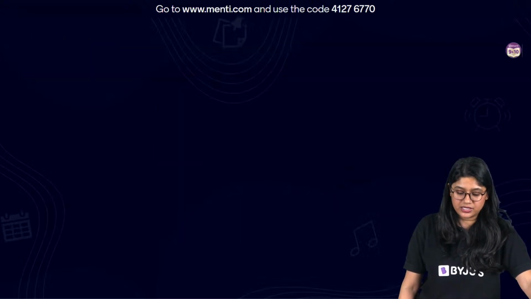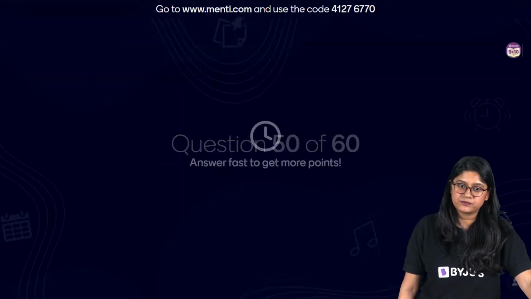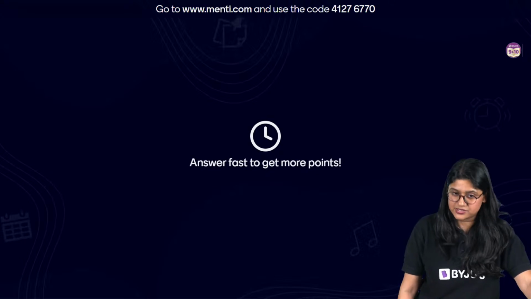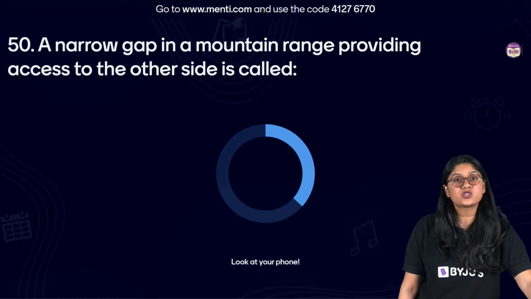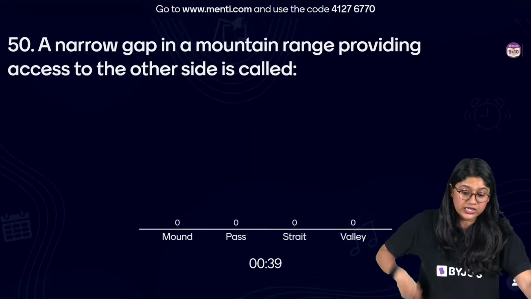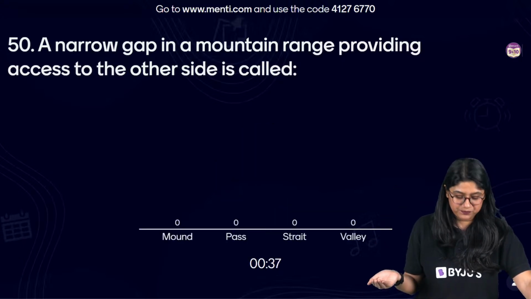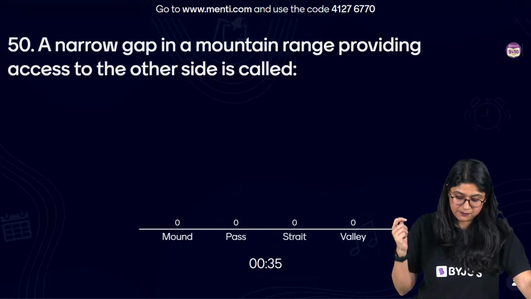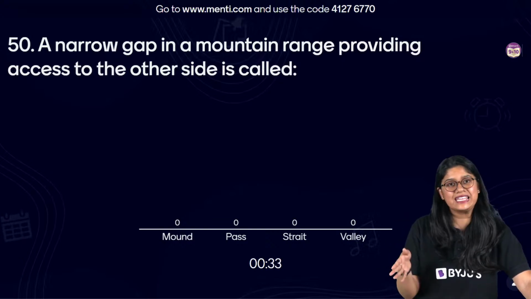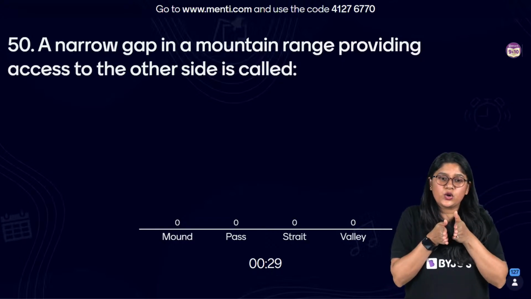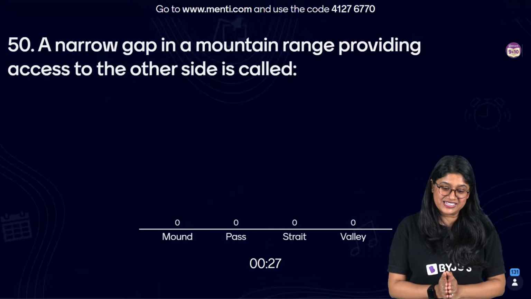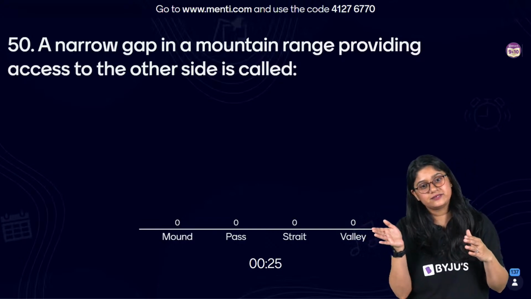Let's take a look at question number 50. Here we go. A narrow gap in the mountain range providing access to the other side is called as: mold, pass, strait or valley. Easy hai. So between two mountains there's a narrow gap that actually provides access to the other side.